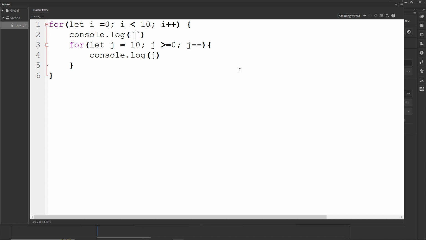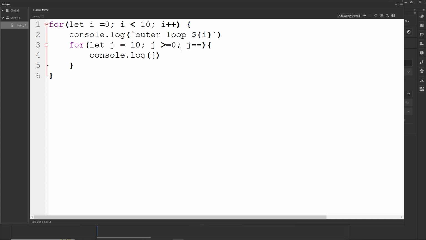In here, I can type "outer loop", and then I am going to type $, curly parentheses, and i. If you do not know this, maybe try to search for template literal. But this is just how you can console.log a string.